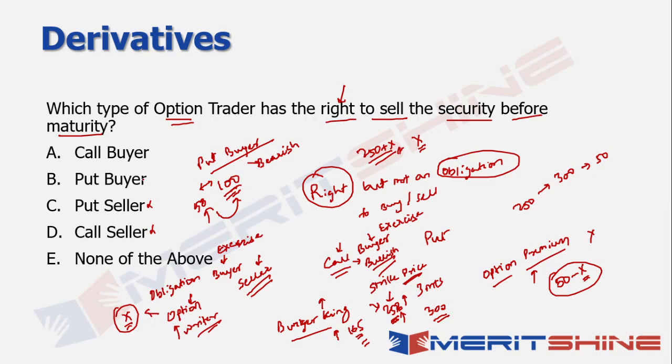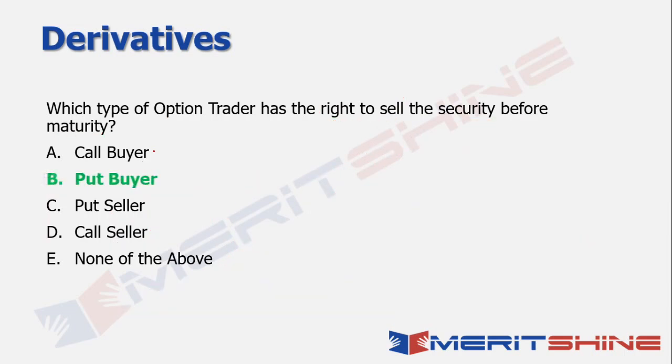So in this case, when I'm saying right to sell the security, it basically becomes put buyer. Don't get confused by the terminology seller over here, right? So when I say put buyer, put is the option which gives the buyer a right to sell, and that's why put buyer in this case becomes the correct answer. Now, if it was the right to buy, then call buyer would have been the correct answer, right? So that's the fundamental basic concept around options. The answer in this case is put buyer. Let's move on to the next question now.